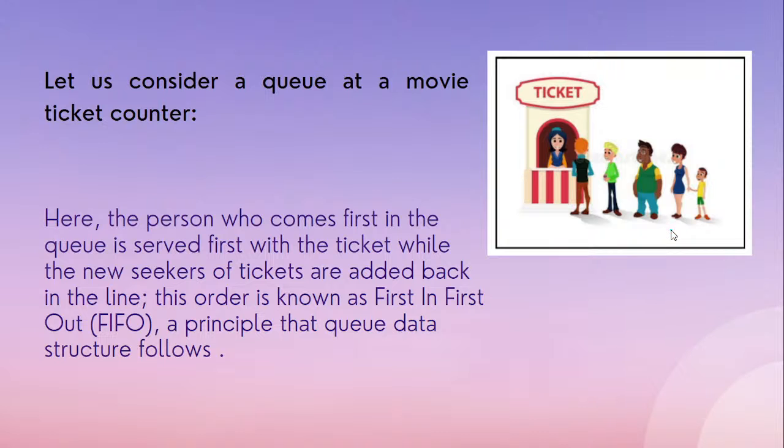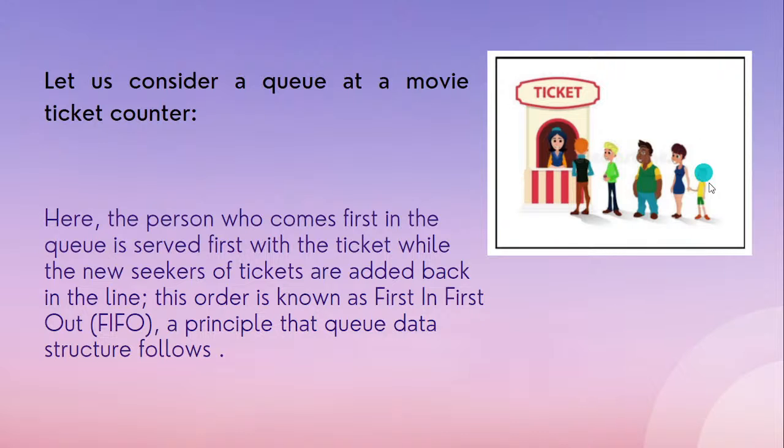Suppose this is the first person, and these four were not there yet. He enters first, gets the ticket and moves on. Then the second person enters, gets the ticket and moves out. So in a queue, insertion and deletion take place from different ends.